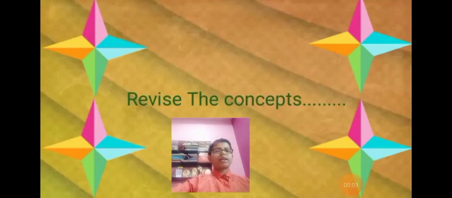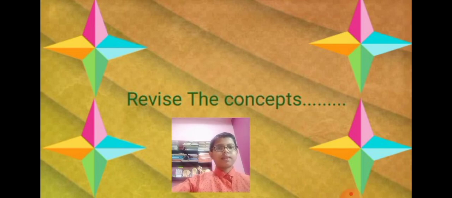Before understanding the point, we should revise the concepts that we have learnt in the previous lesson. In the previous lesson, nutrition in plants, we learned the definition of nutrition, and we saw the two types of nutrition, autotrophic nutrition and heterotrophic nutrition. Nutrition is the process of obtaining and utilizing food by a living organism. Nutrition is of two types, autotrophic and heterotrophic.